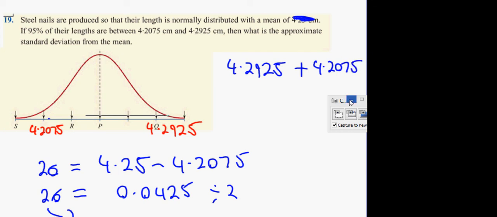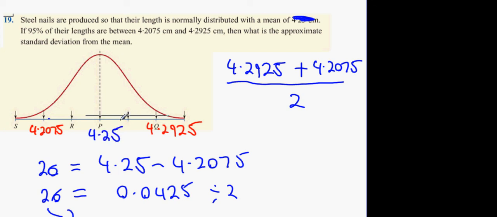If you're asked to find the mean and they only gave you what 2 standard deviations below and 2 standard deviations above the mean was, you add them together and get 8.5. Divided by 2, that's 4.25. That's the way you could find the mean if they only gave you those 2 items of information.